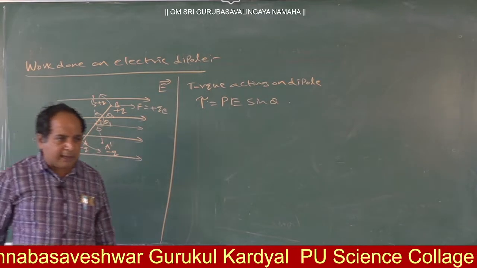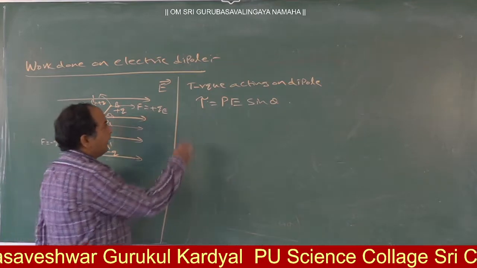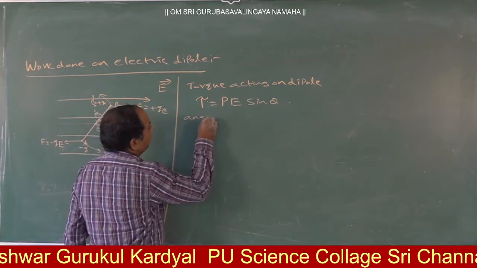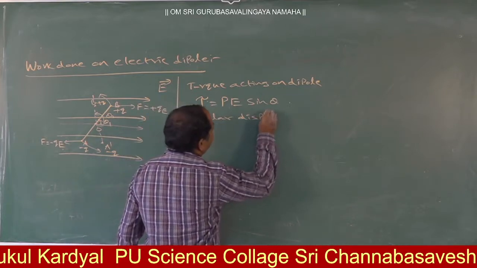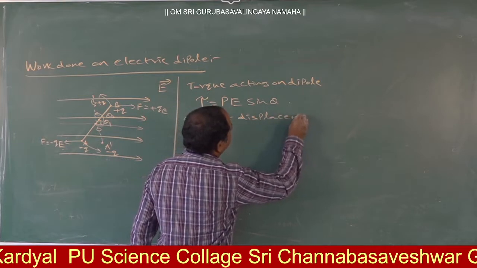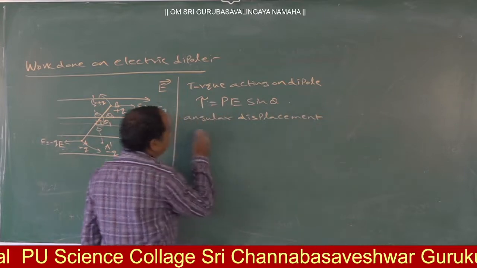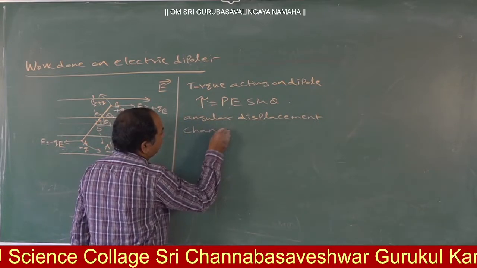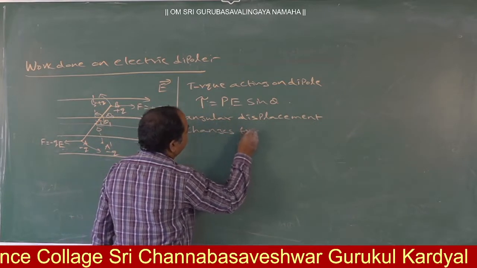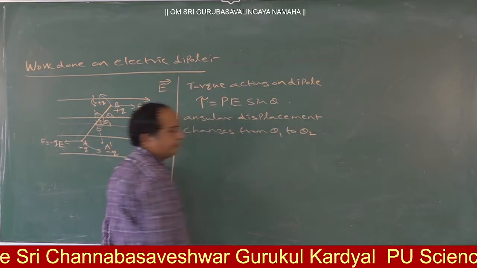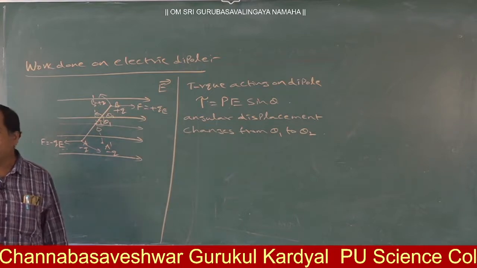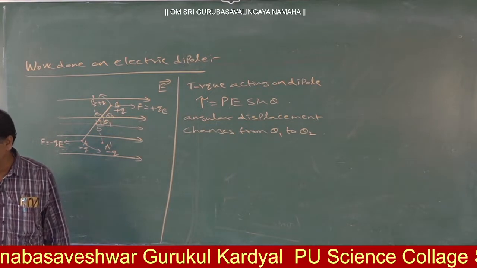Tau is equal to what? P sin theta. Already we know the torque acting on the dipole, tau is equal to P sin theta. And the angular displacement changes from where to where? From theta 1 to theta 2.